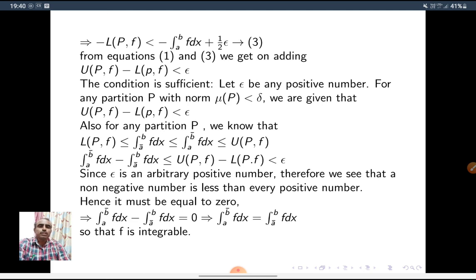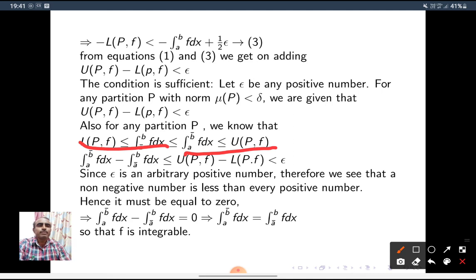So we have an inequality: LPF is less than or equal to the lower integral of f dx, which is less than or equal to the upper integral of f dx, which is less than or equal to UPF. Now observe these two inequalities. I take the first inequality, this one, and another one is this one. From this, what we get? The upper integral of f dx is less than or equal to UPF.